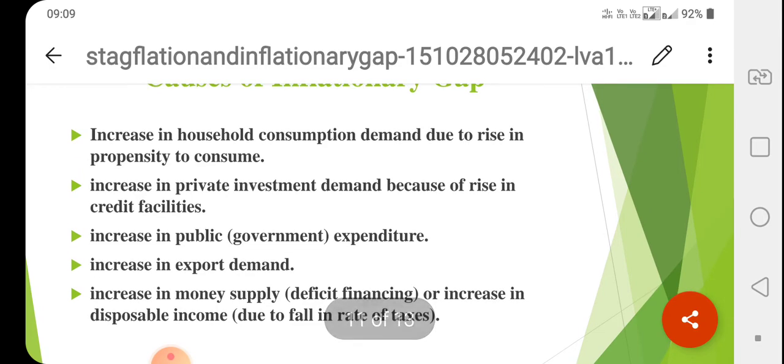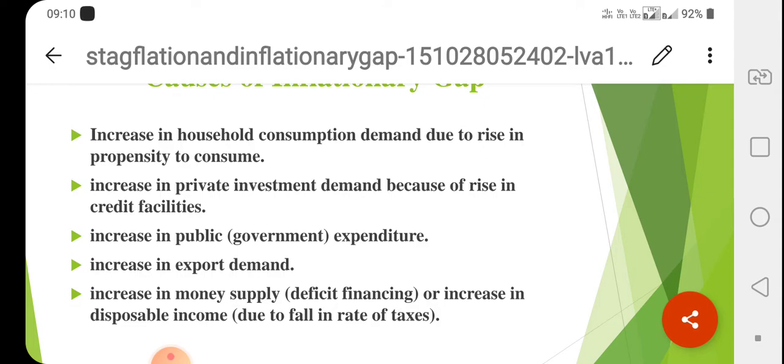So here, whenever the consumption demand of households is increasing and there is a rise in propensity to consume, then household consumption demand is increasing. So aggregate demand will be more than aggregate supply. Increase in private investment demand means because of rise in credit facilities, people are investing more. So because of this, the demand is also increasing.